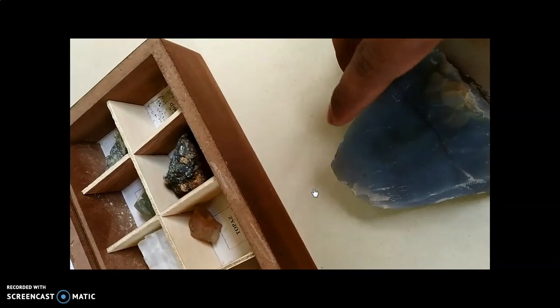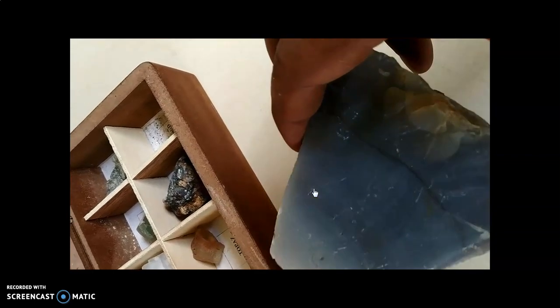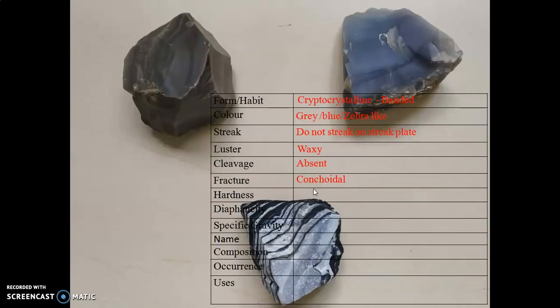You can see the topaz can scratch this mineral. That clearly tells us the hardness of this mineral is between 7 and 8, so we can say hardness is 7 to 7.5. Definitely it's less than 8.